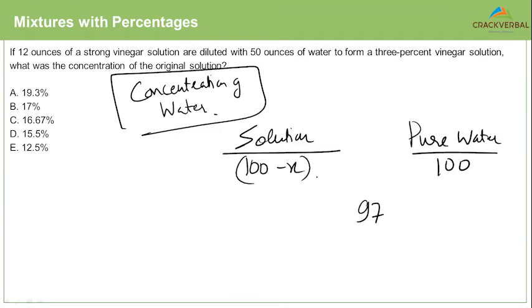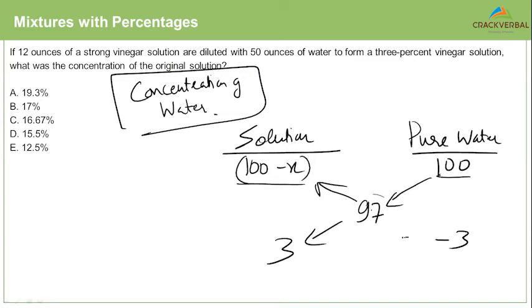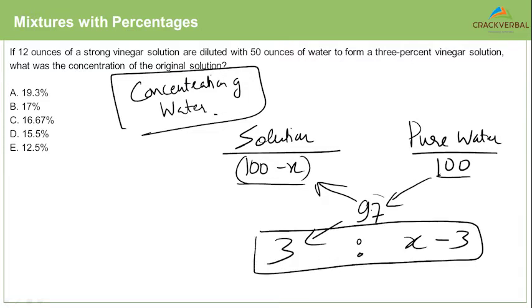So which is the higher value now? Out of the two values, which is the higher value? Obviously 100 is the higher value. So you subtract the middle value from the higher value, get 3. From the middle value, you subtract the lower value. So what will you get? 97 minus 100 is minus 3. Minus of minus X is X minus 3. Do you see that you got the same ratio again?